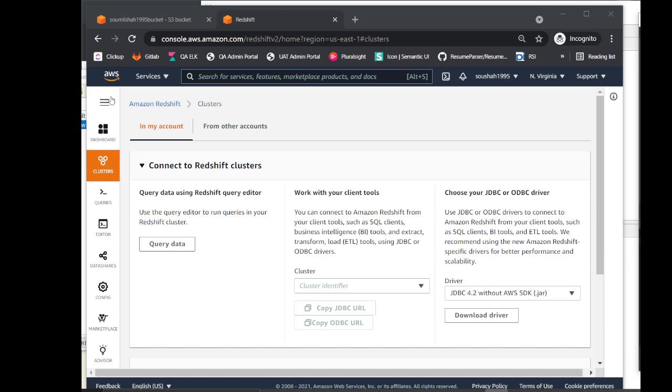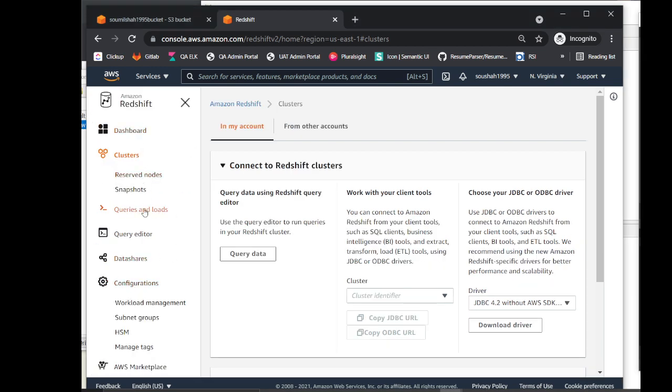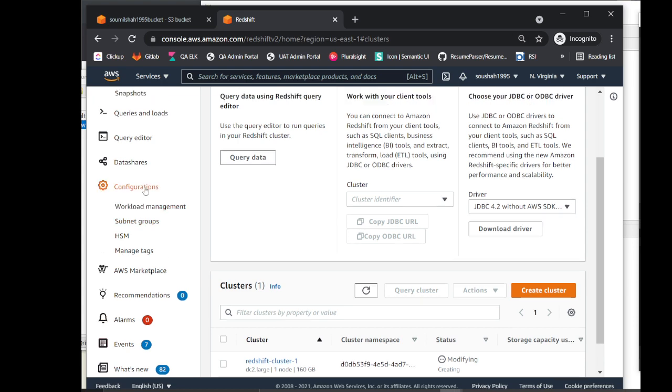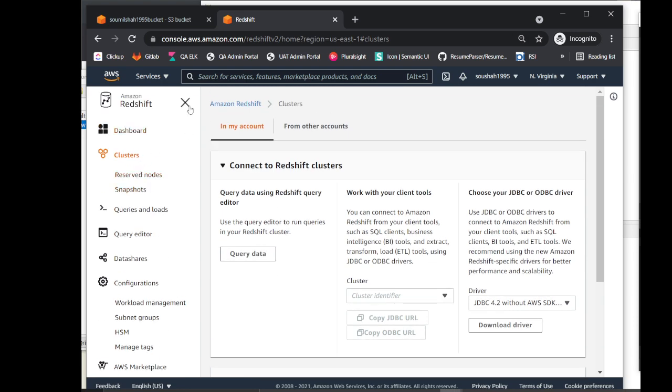By the way, I just wanted to let you know a little bit about the console here. We have a dashboard, then we have clusters, then we have queries and loads. Query editor is where you can write your queries. Then there's a section called config where you can get the configurations, for example, the connection string and JDBC driver. So we need to do all of that in order to connect. I'll show you about that.